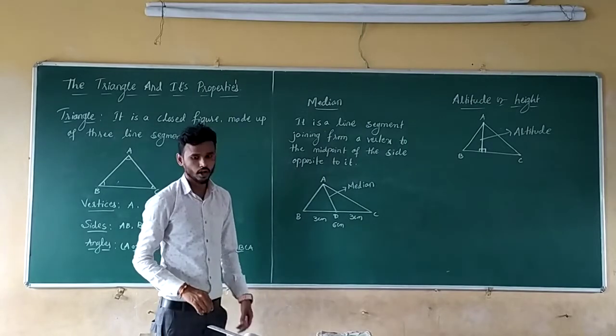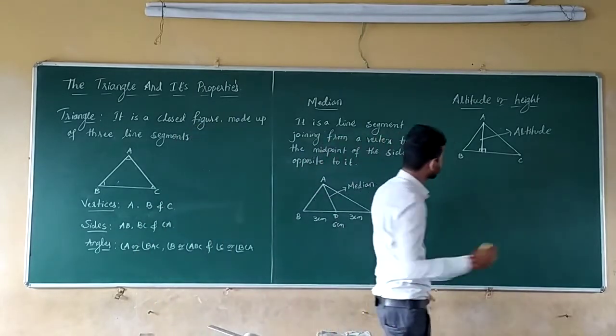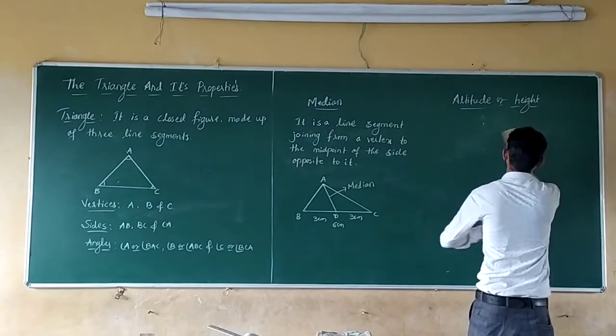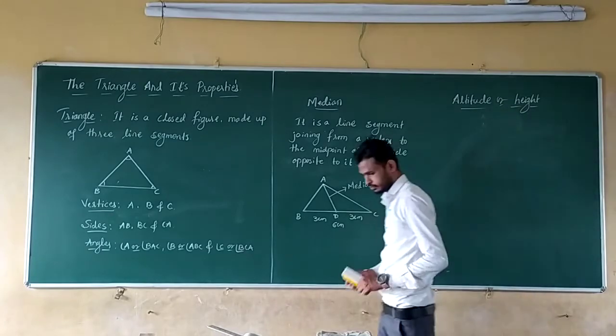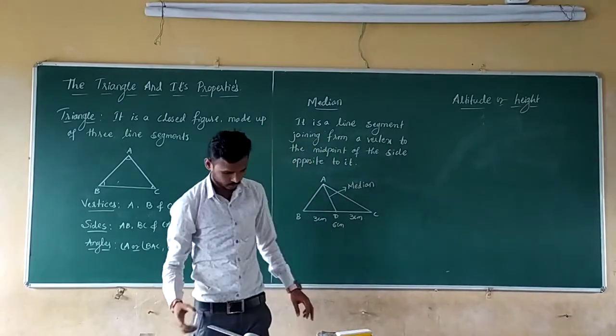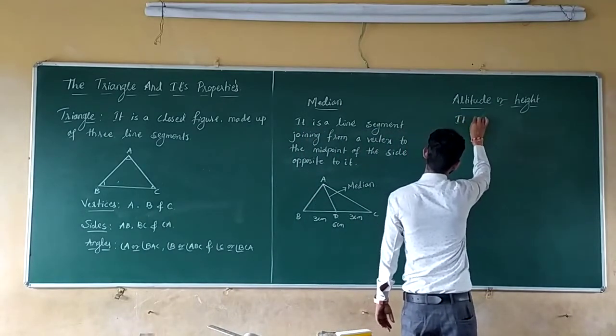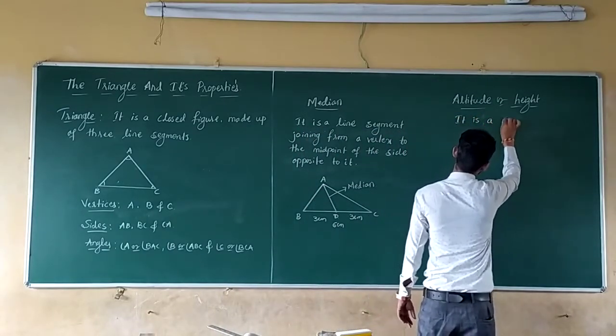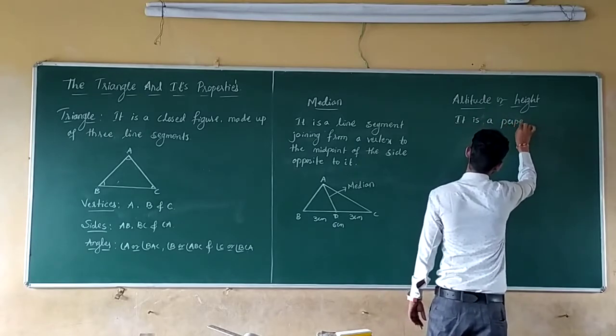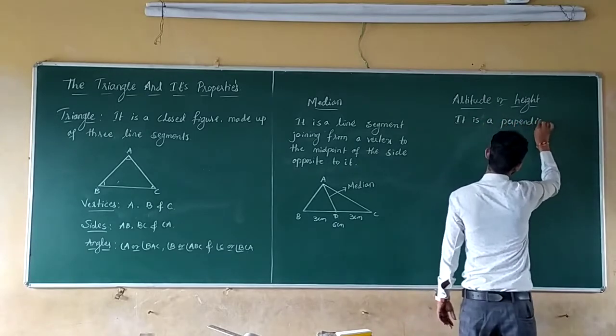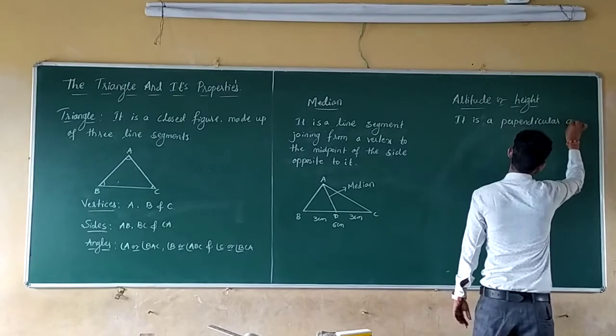Next, altitude or height. So altitude means it is a perpendicular distance.